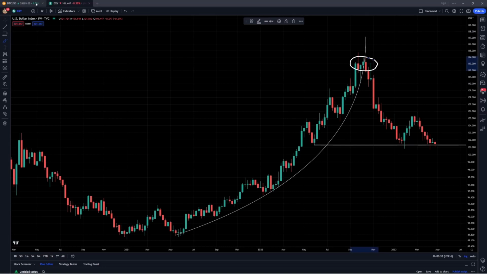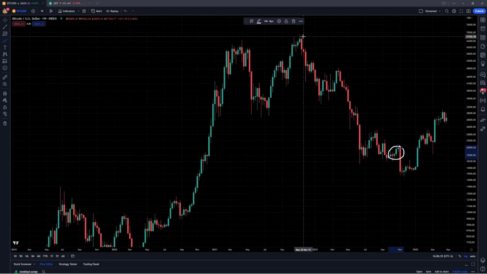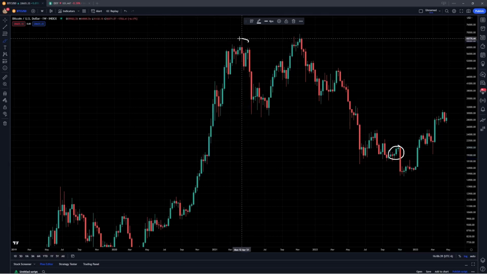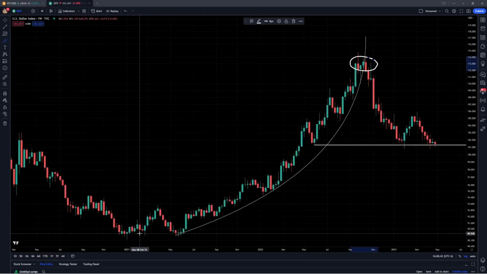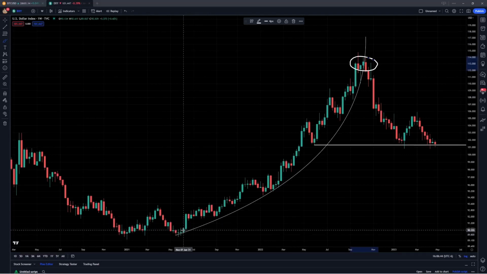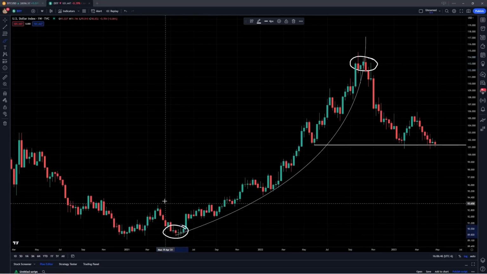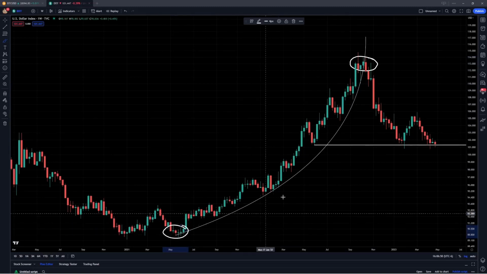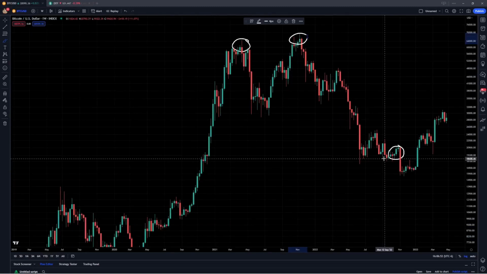The same was exactly true here on the top when Bitcoin peaked in November of 2021 as well as April of 2021. These two peaks marked the bottoms for the US dollar currency index, again all the way back here in 2021, just before it had that parabolic advance. Again, very clear inverse correlation. We had that big leg up while Bitcoin experienced that bear market.